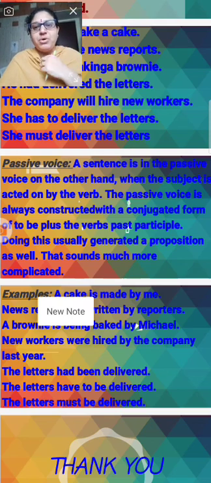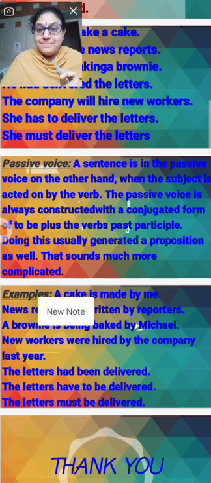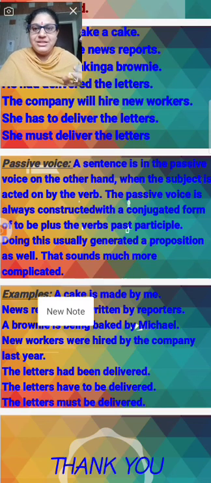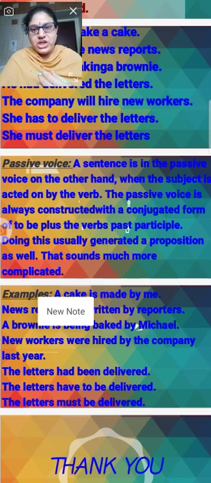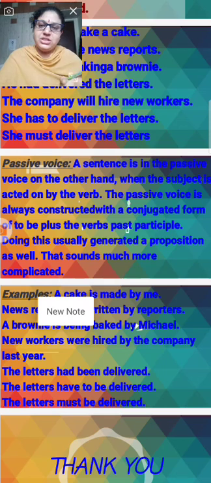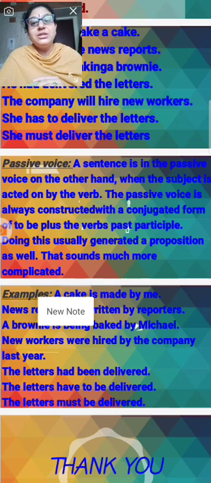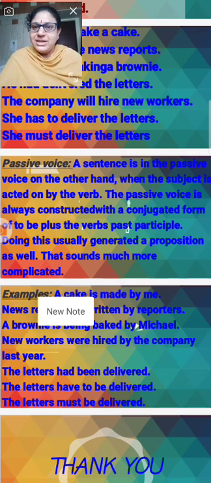Right? What is the passive voice? Passive voice is a sentence which also has a subject, but the subject is acted on by the verb. The subject is changed by the verb. When the verb is changed, the subject is also changed. But in the active voice, the subject will remain the same, but the verb will change. Right? So in the passive voice, the subject is changed and the verb also changes.